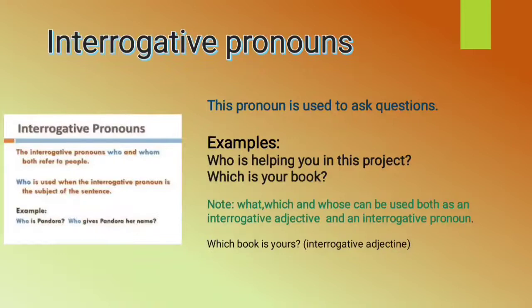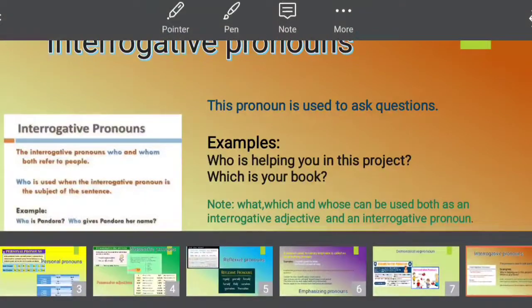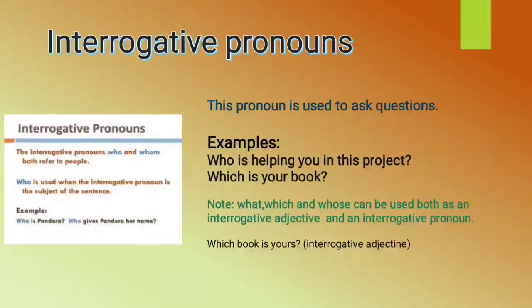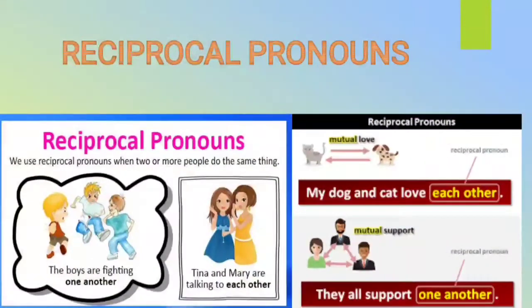Well, coming over to the next section, we have reciprocal pronouns. Okay, reciprocal pronouns, for example, each other, one another. As you can see, some sentences have been mentioned here. Tina and Mary are talking to each other.